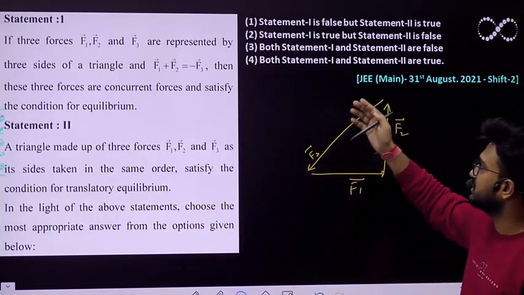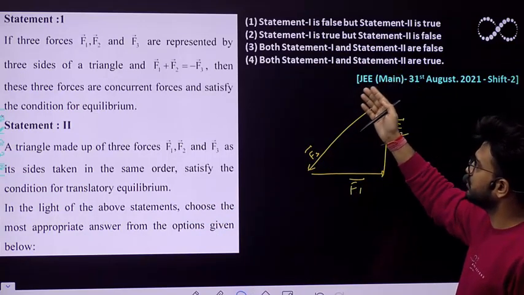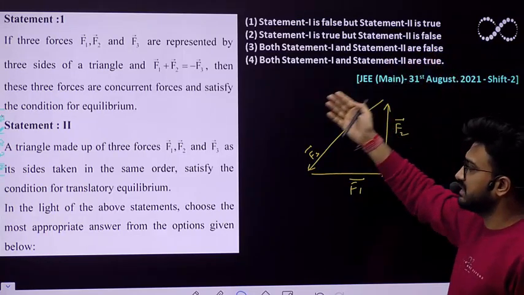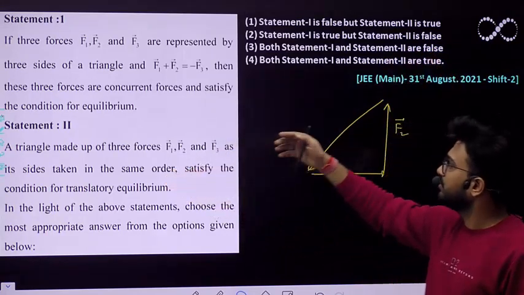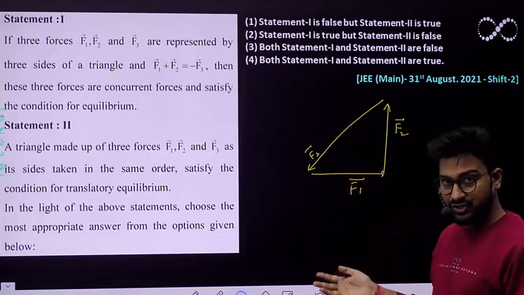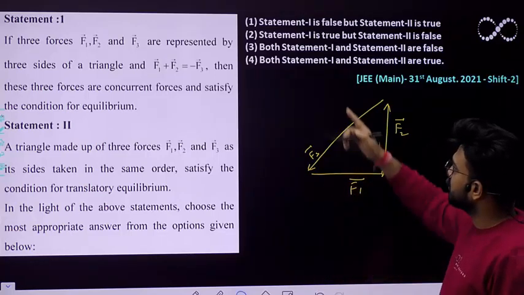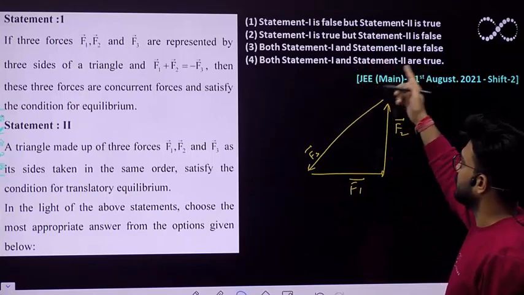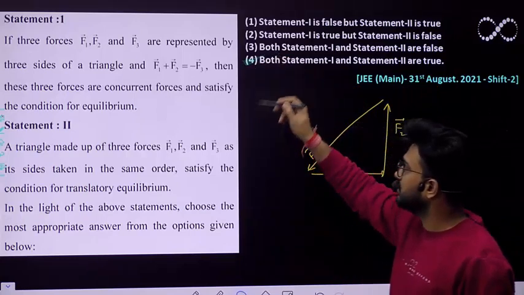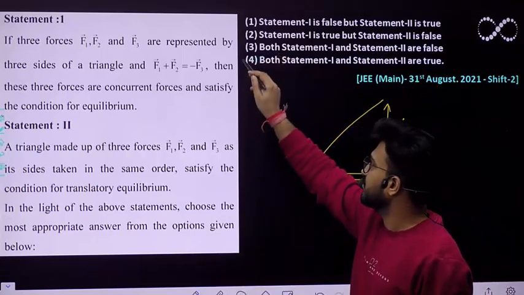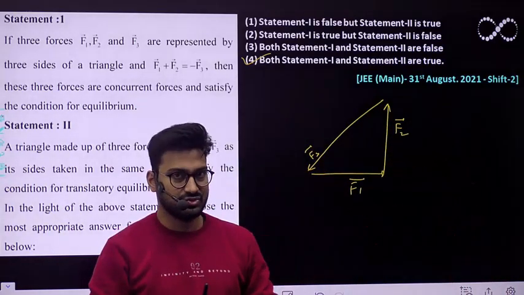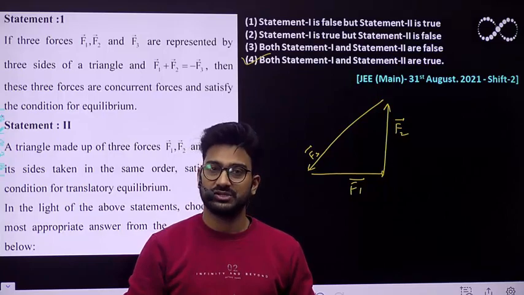So first option says statement 1 is false, which is not true. Statement 1 is true, which is true, but statement 2 is false. No, statement 2 is also true because it satisfies the equilibrium condition and the net force in equilibrium condition is 0. Both statement 1 and statement 2 are false. No. Both statement 1 and statement 2 are true. So this fourth option, in which both the statements are true, would be our correct option to choose. Okay, I hope this question is clear to everyone.